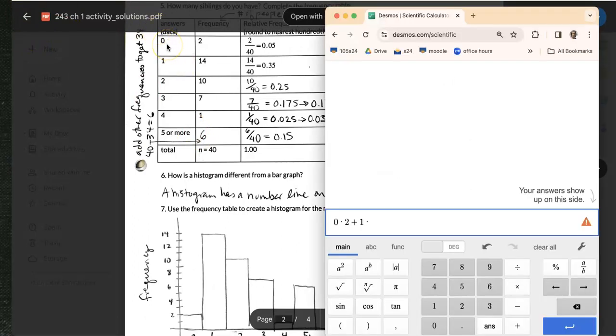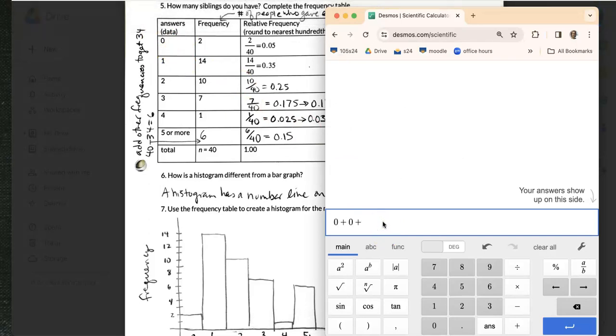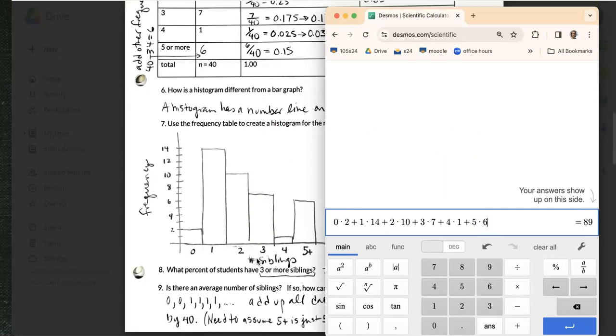Okay, so I could sit here and go 0 plus 0 plus 1 plus 1 plus 1, but this is just going to be too annoying. So I'll do 0 times 2, which isn't even needed, 1 times 14 plus 2 times 10 plus 3 times 7 plus 4 times 1 plus, ooh, this is a little tricky, 5 or more times 6. And that gets me 89.